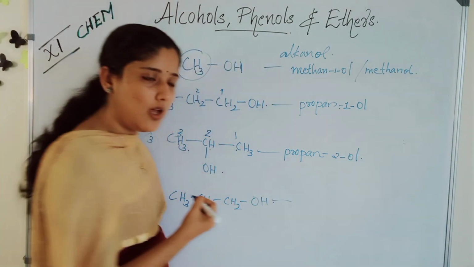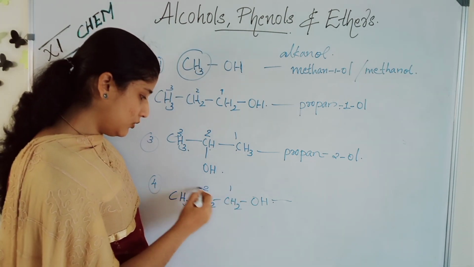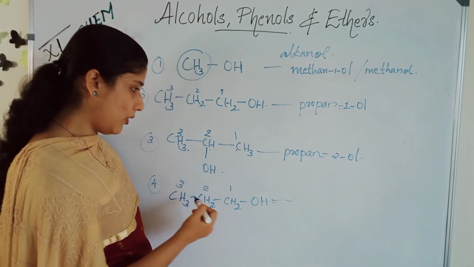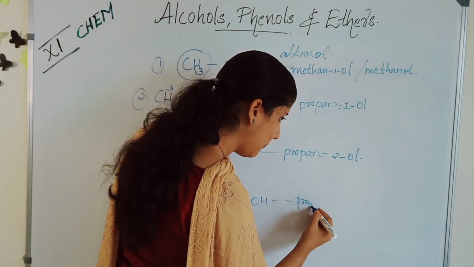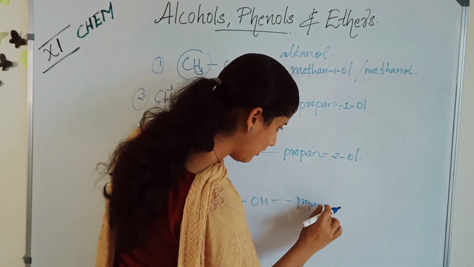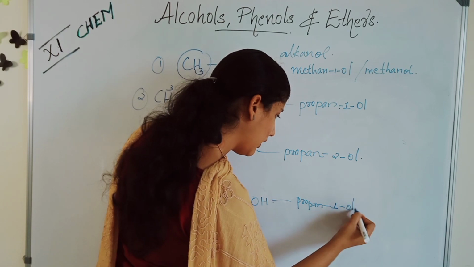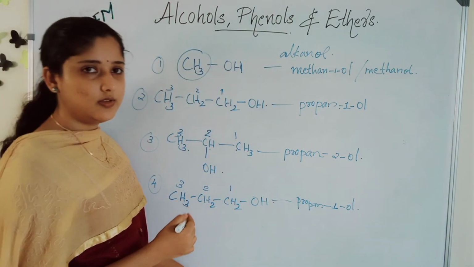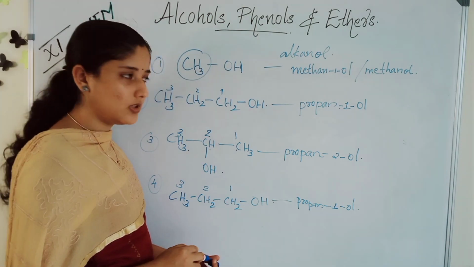This is the IUPAC nomenclature. Look, this is 1, 2, 3. Methane prop. This is what, propen-1-ol. This is the IUPAC nomenclature of these four compounds.